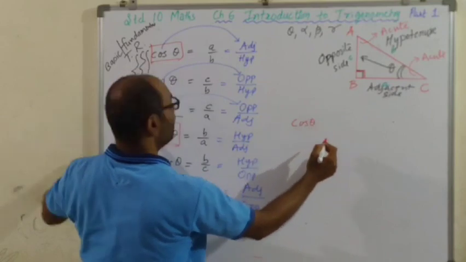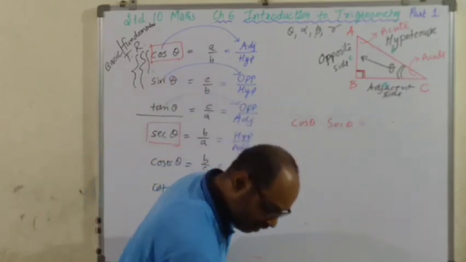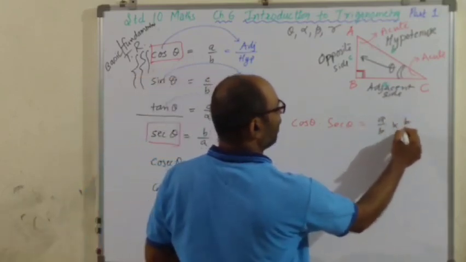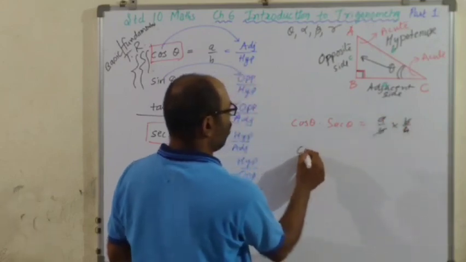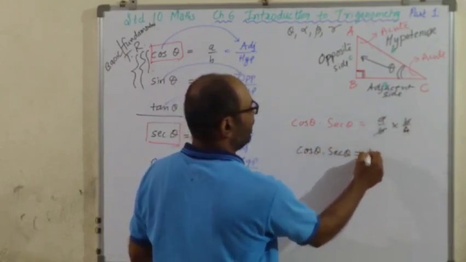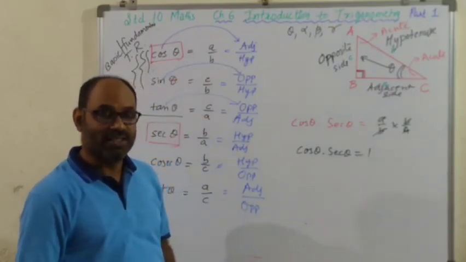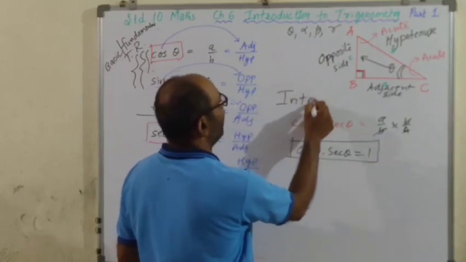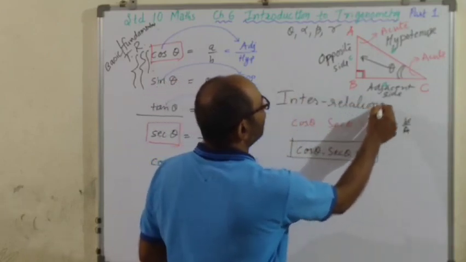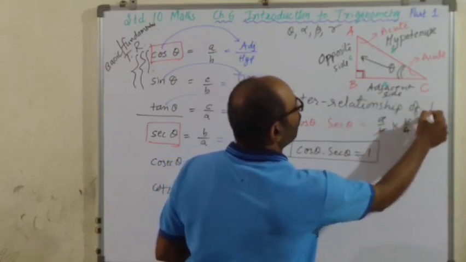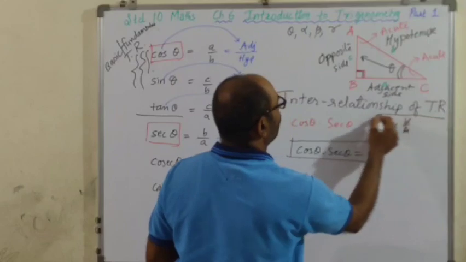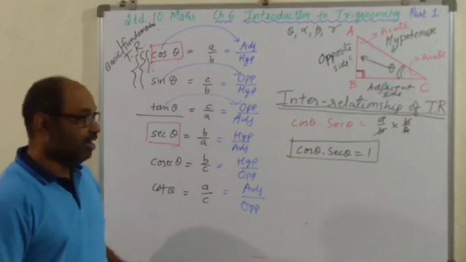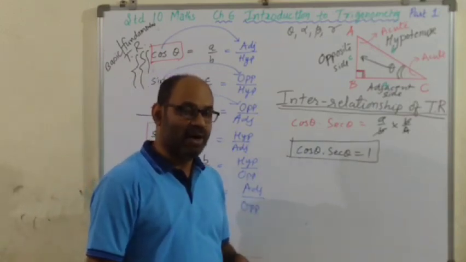या देख लो using Euclid's property. Left hand side पे cos theta into sec theta is equal to right hand side पे क्या है? A upon B into B upon A. B cancel it. Therefore cos theta into sec theta is equal to 1. This is first interrelationship of trigonometric ratios. All right. So you have to remember cos theta into sec theta is 1.